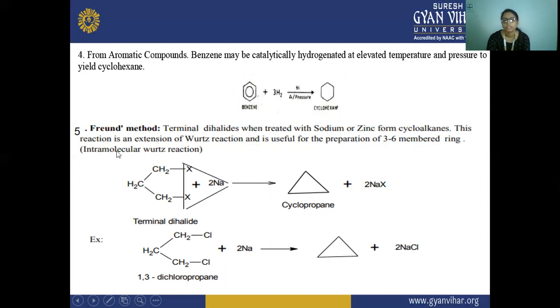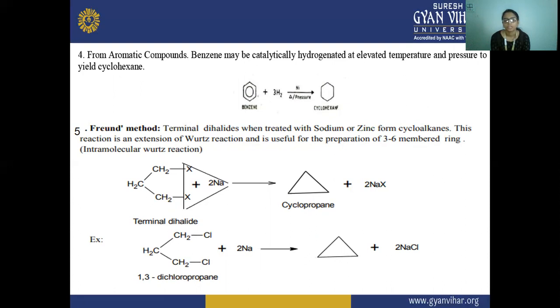And next is your Freund method. So in this Freund method, terminal dihalides when treated with sodium or zinc form cycloalkane, and this reaction is an extension of Wurtz reaction and useful for the preparation of 3- and 6-membered rings. So here, from the dihalo compound, the halogens are removed in the presence of sodium, and there is a formation of cyclopropane here. And this is an extension of Wurtz reaction, because in the Wurtz reaction also the halogens are removed and they form a bond with sodium.